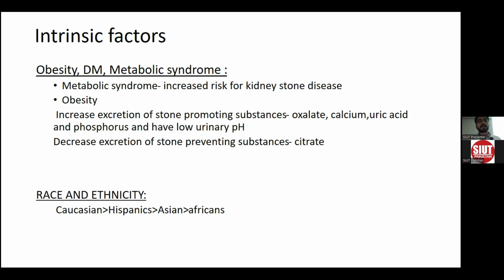Patients with obesity and metabolic syndrome, having hypertriglyceridemia, hypercholesterolemia, and diabetes, have an increased risk of kidney stone disease. Obese patients have increased excretion of stone-forming substances like oxalate, calcium, uric acid, and phosphorus, and also have low urinary pH. They have decreased excretion of stone-preventing substances like citrate.